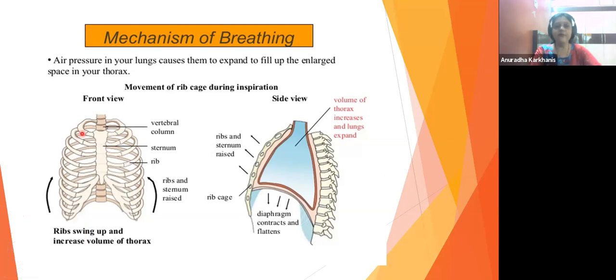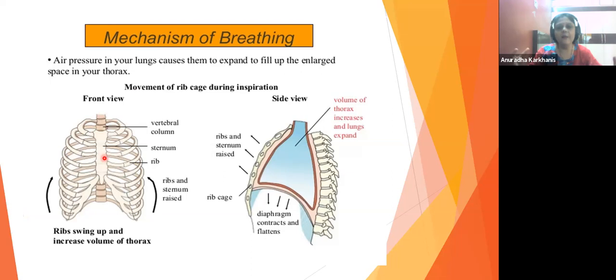Here you see the front view. From the back side is the vertebral column, and the front side is the sternum. These are the ribs which are articulating and attaching at the sternum. Right now, this is a complete rib cage.